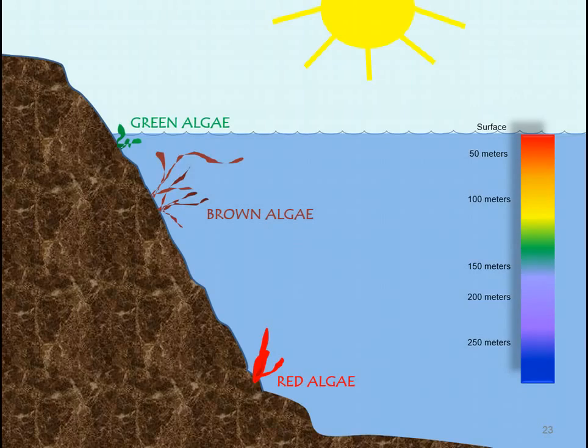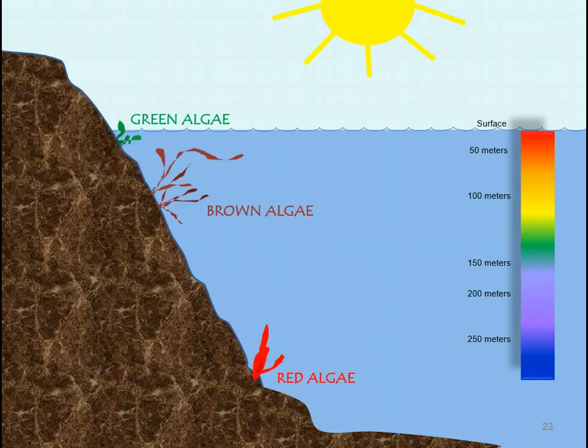Green algae can best absorb red light and can only be found within the top surface of water. So I'm showing you here green algae. Whereas the red algae express blue-light-absorbing pigments, allowing them to survive at deeper waters.